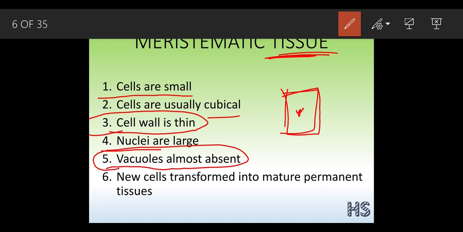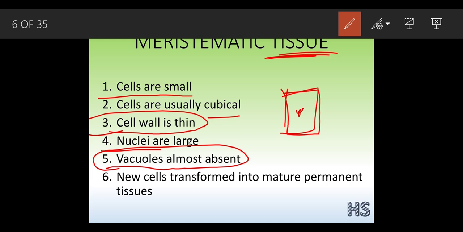But meristematic tissues function for the division part. So when the meristematic tissue starts to develop, it does not need any vacuole, because the cells are going to actively divide. As the cells are going to actively divide, there is no need of a vacuole.